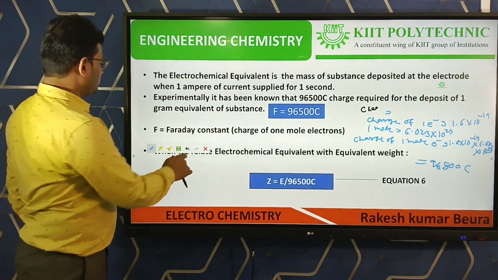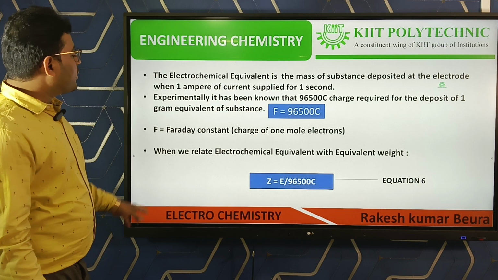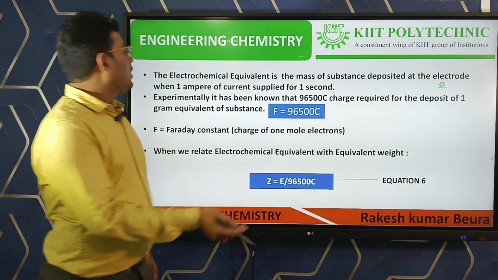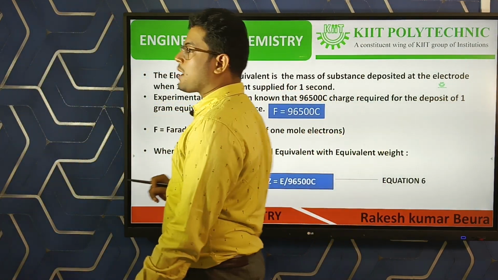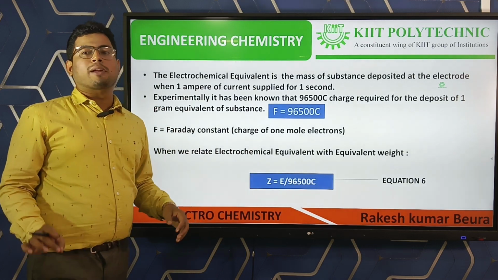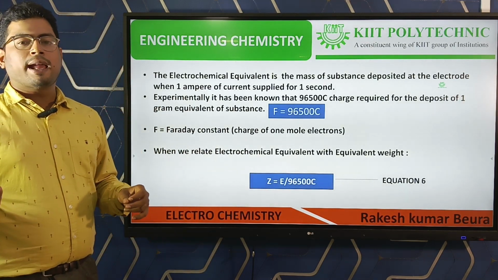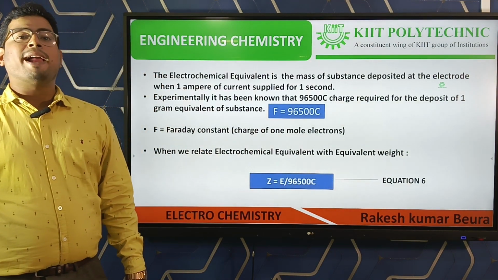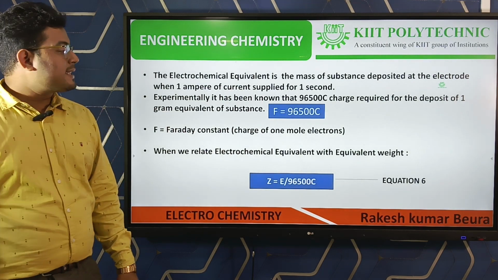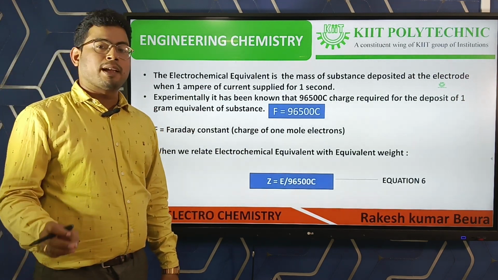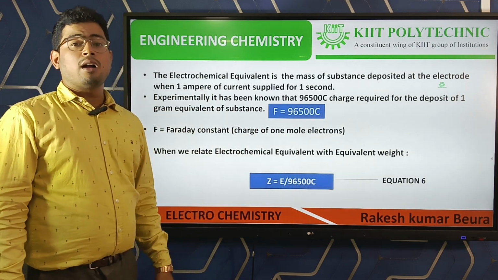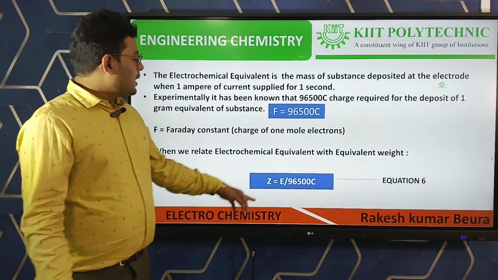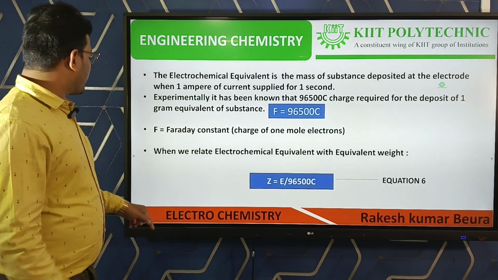Then, when we relate electrochemical equivalent with equivalent weight, because the term 1 gram equivalent comes from equivalent weight, the equation comes Z is equal to E by 96,500. That is equation number 6, where Z is the electrochemical equivalent and E is the equivalent weight of that particular substance, metal or atom.